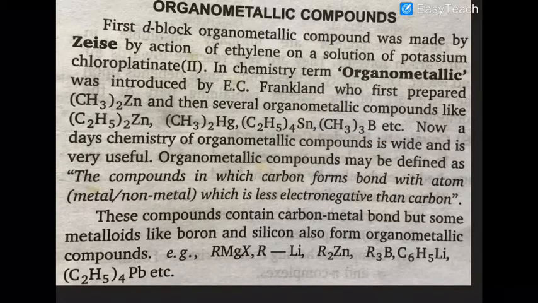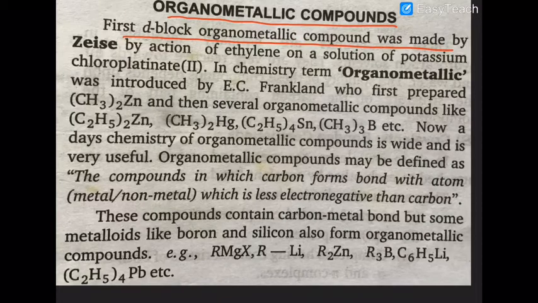Now we will take the next topic, organometallic compounds. The first d-block organometallic compound was made by Zeise by the action of ethene on a solution of potassium chloroplatinate.